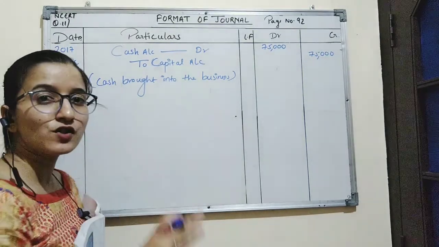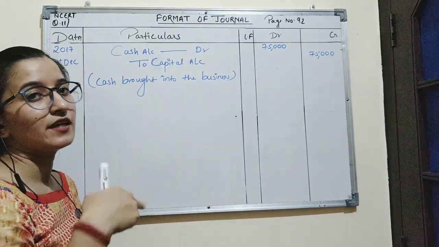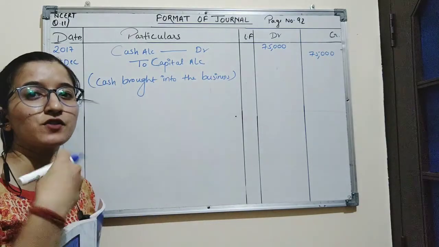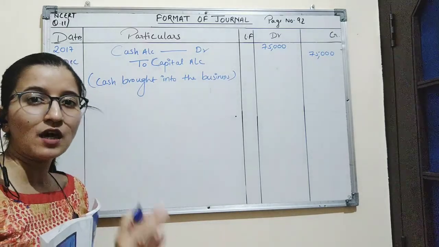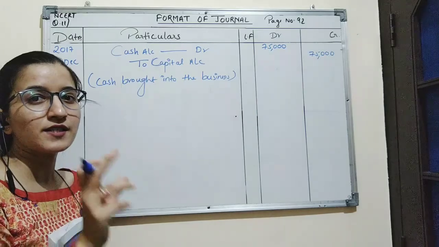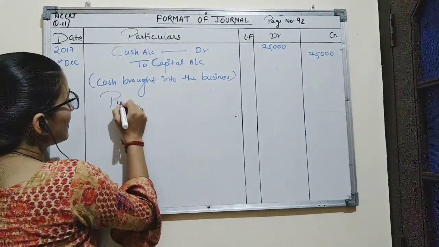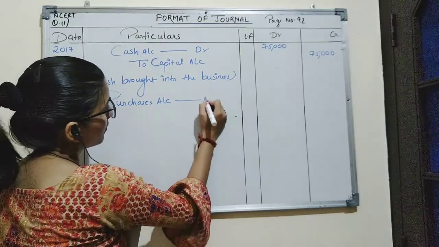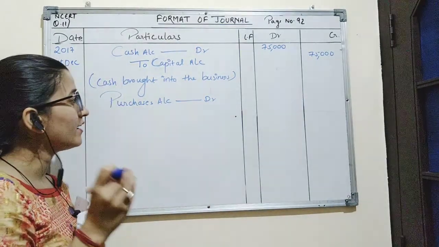So here, purchased goods for cash, there are 2 accounts affected. First is purchases account, second is cash account. Now purchases account is an expense, because whenever the company is purchasing something, it is an expense for the company. So purchases account is a nominal account and cash account is a real account. According to the rule, purchases as a nominal account will be debited because it is an expense. So we will debit purchases account. As the nominal account rule says, debit all expenses and losses.